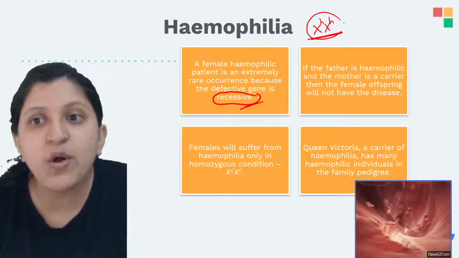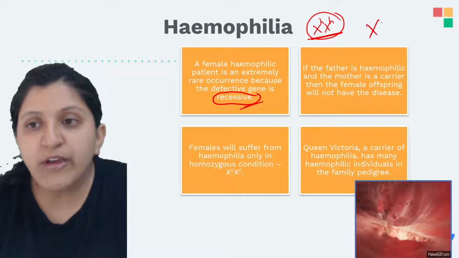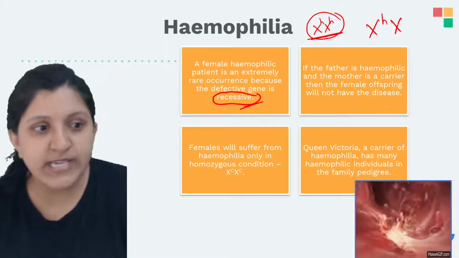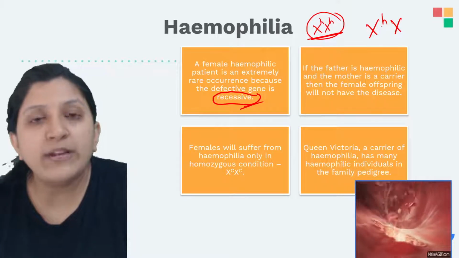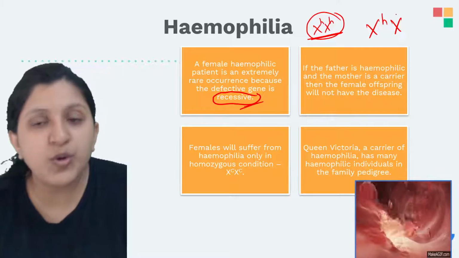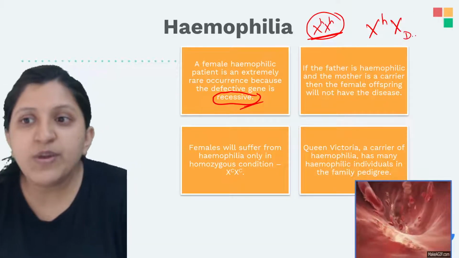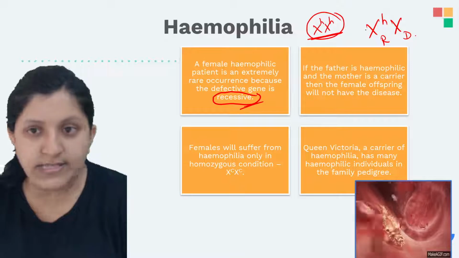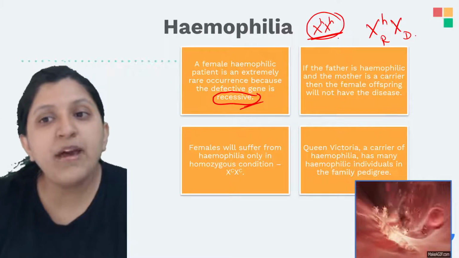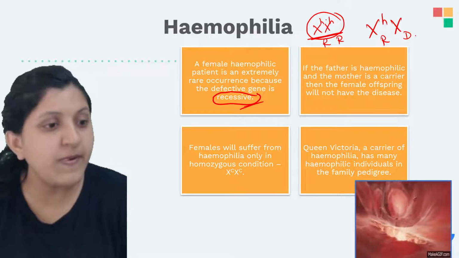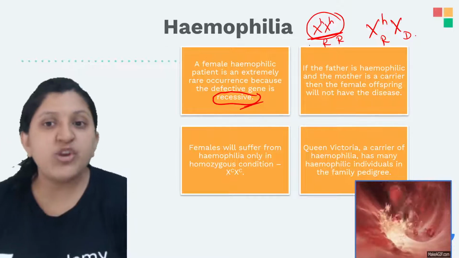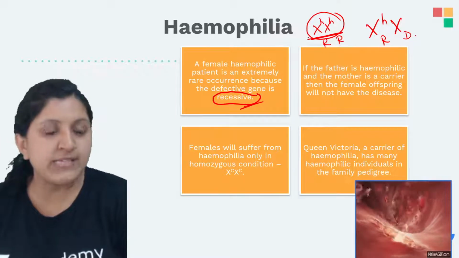This is a homozygous condition. This we call a heterozygous condition, because one chromosome is affected and the other is normal. So this one is going to be dominant and this one recessive. Here, since both of them are affected, it is recessive. Recessive expression will occur only in a homozygous condition.